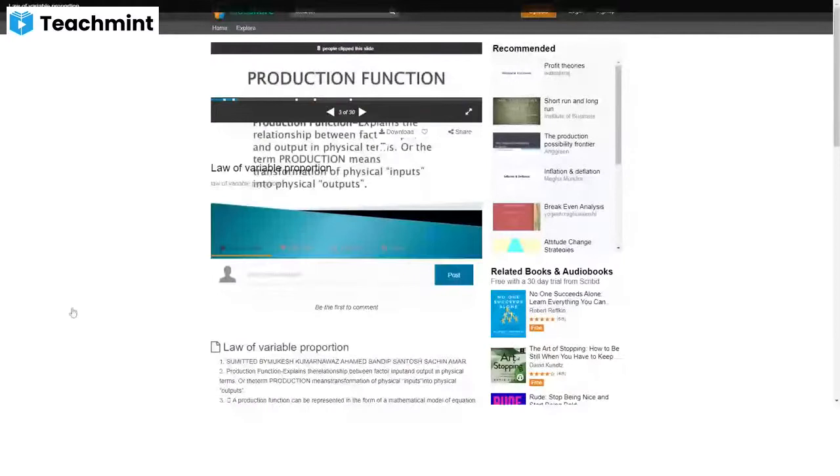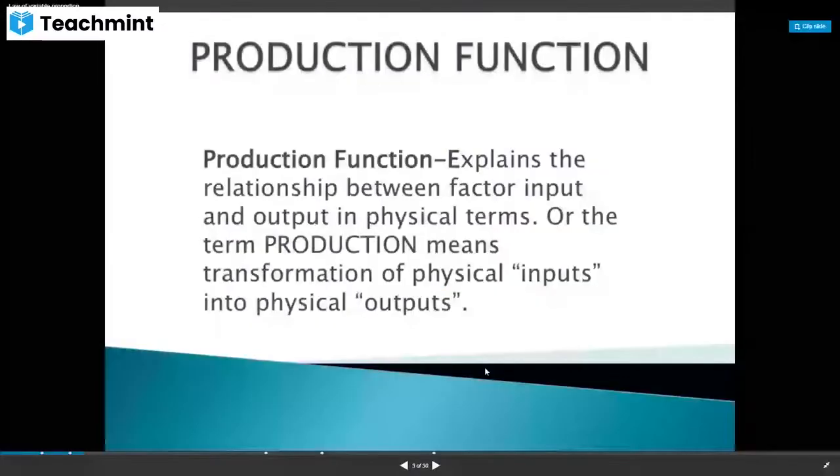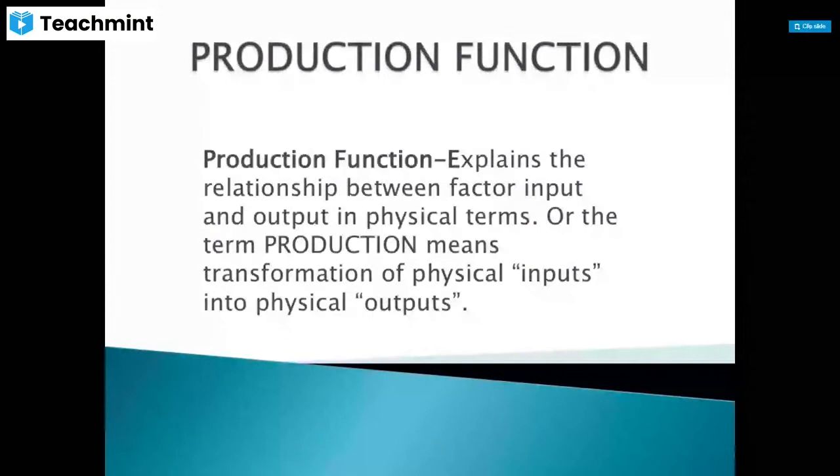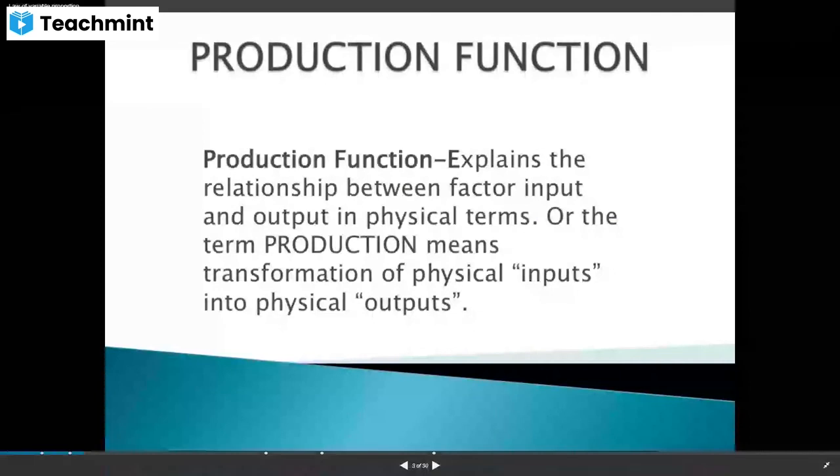Production function explains the relationship between factor inputs and output in physical terms. That means production is a transformation of physical inputs into physical outputs. Inputs means before production, whatever raw materials we are using, we call them inputs. And output means after production, whatever goods and services we are producing, we call them outputs. So is my voice clear?